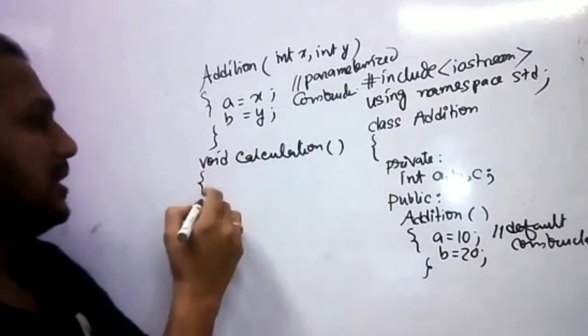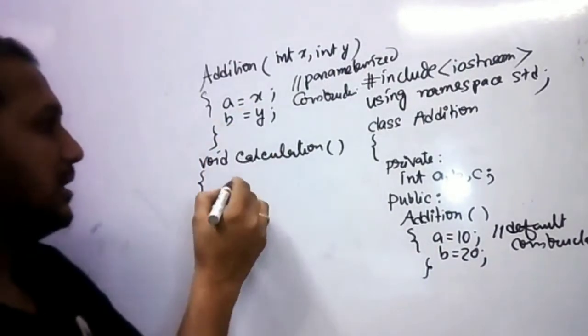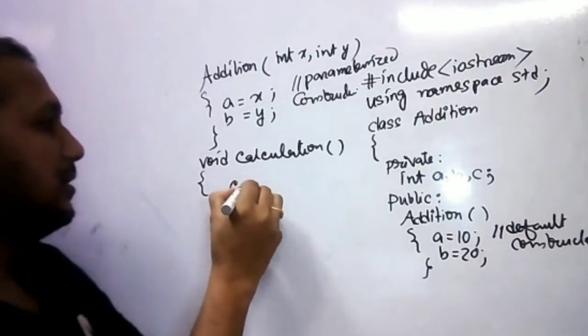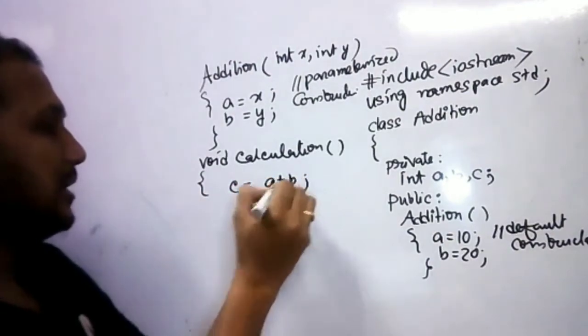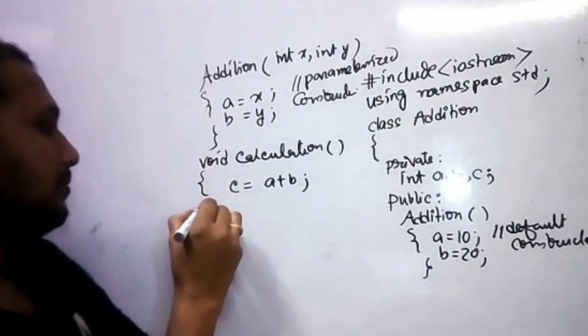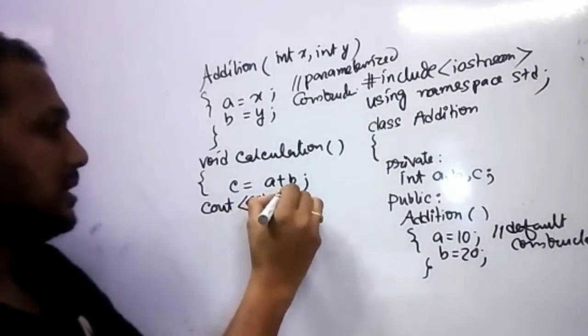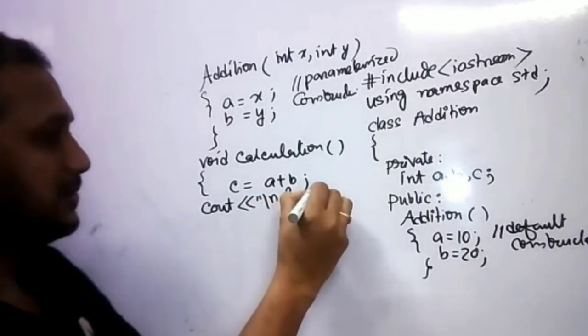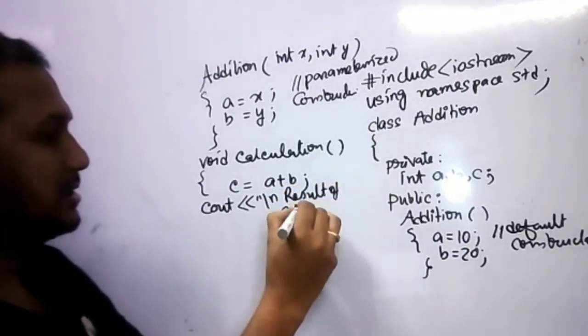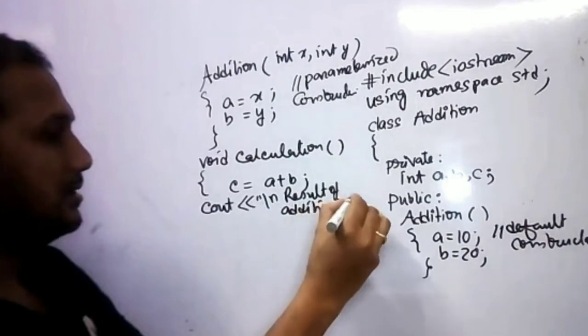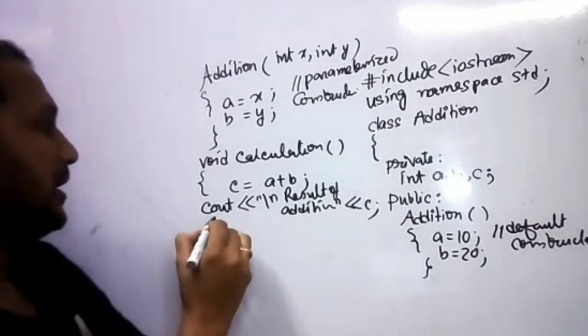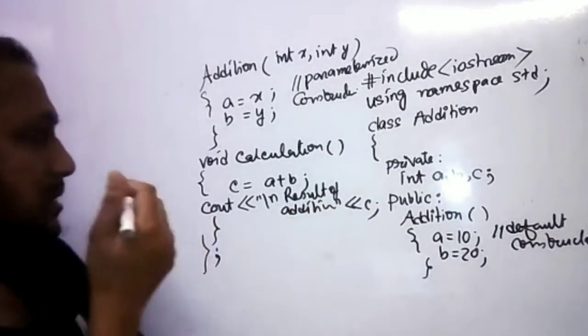Now this is the calculation area where we can calculate the addition of two numbers. c is the variable, c equal to a plus b, and the result is stored. Now cout, the result of addition is c. This is the end of the class.